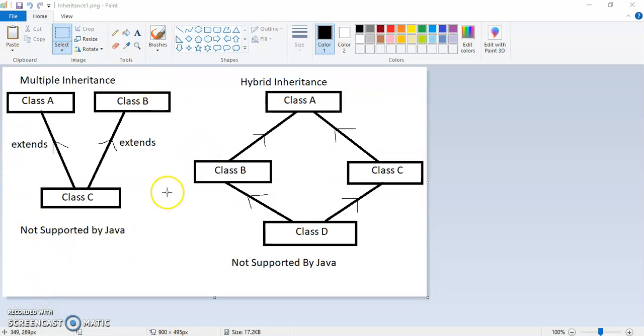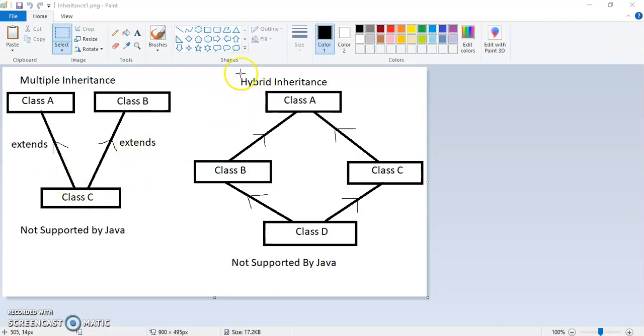Let's see the fourth one, which is multiple inheritance. If you see here, class A is a parent, class B is a parent, and class C is the child. That means class C is trying to extend both class A and class B, which is not supported by Java. So in Java, we cannot extend more than one class. That is the reason multiple inheritance is not supported by Java.